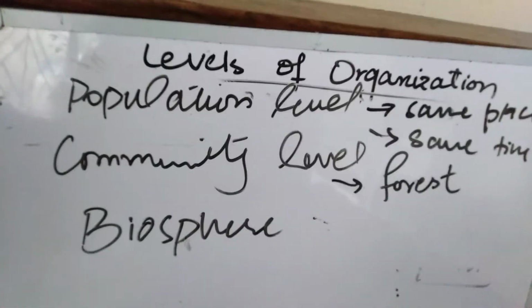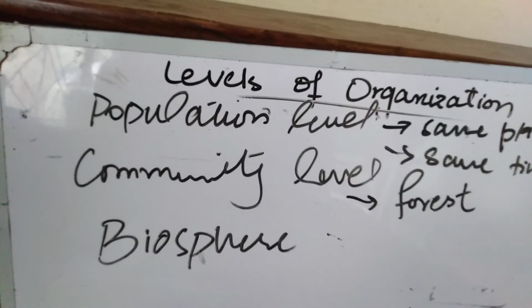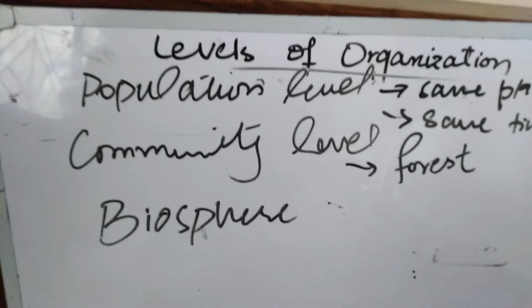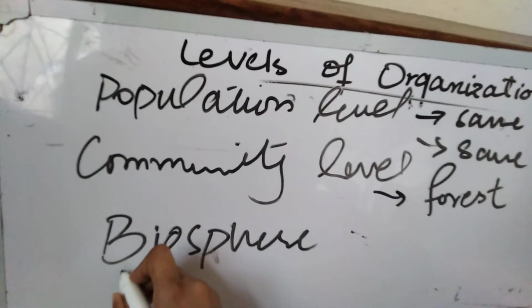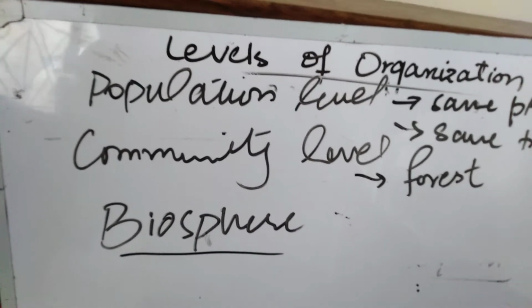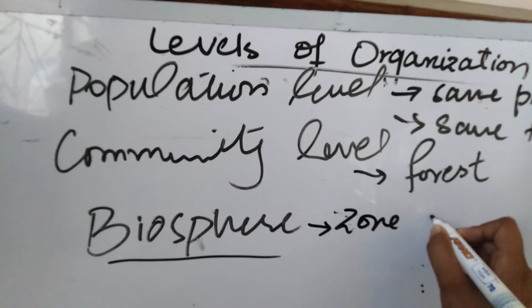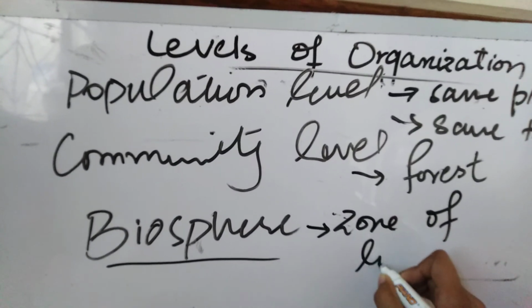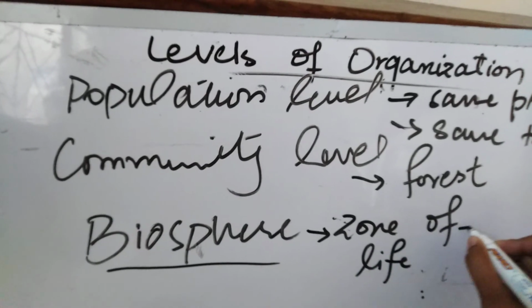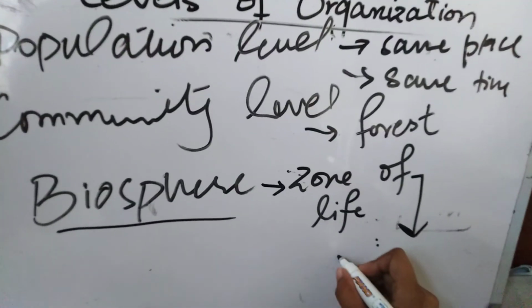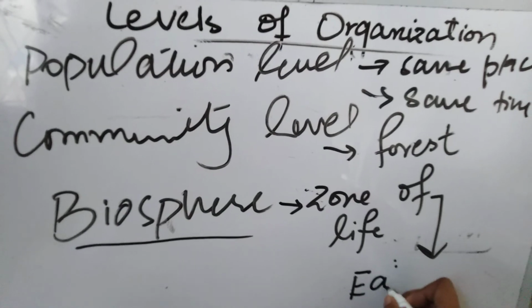After this, the biosphere exists. This is the last level of our organization, which is known as the biosphere level. It is the zone of life. And where is your zone of life? It is actually Earth.